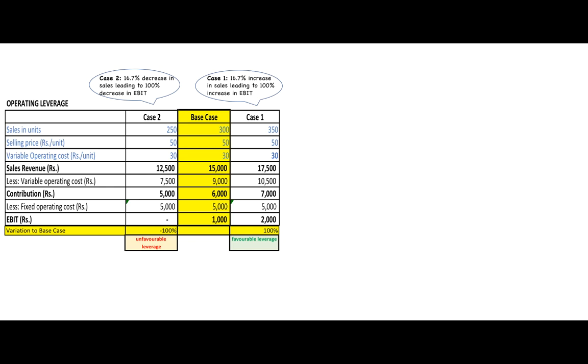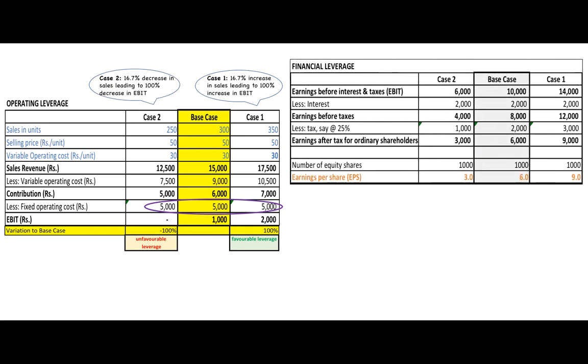Because leverage works in your favor in case 1 and against you, or against the company rather, in case 2, in a magnified way, not by the same percentage. 17%, 16.5%, 17% leads to 100% change in EBIT. That's the power of leverage. Maximize advantage or disadvantage. Both cases are true. So what have you leveraged in this case? Fixed operating costs have been leveraged, which work in your favor in case 1 and not in your favor in case 2.